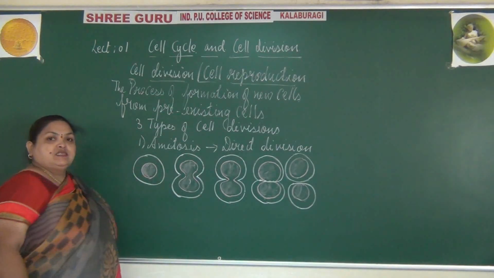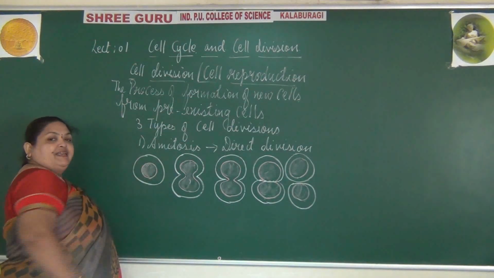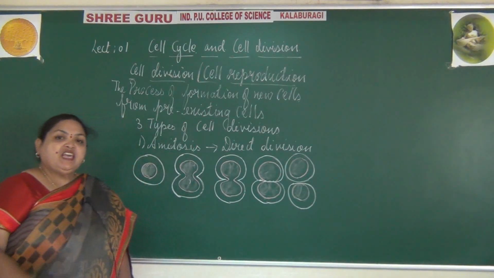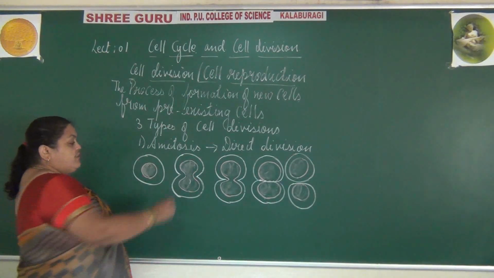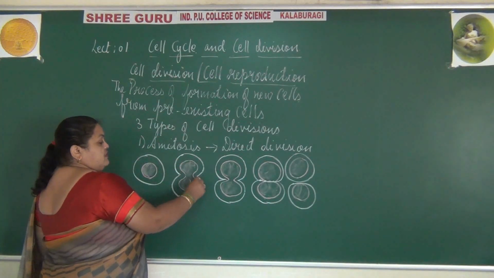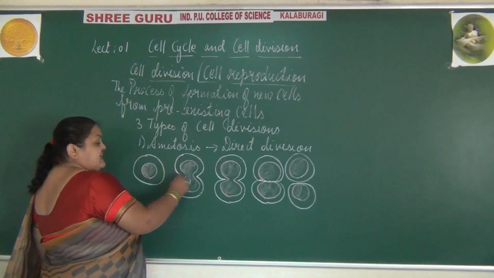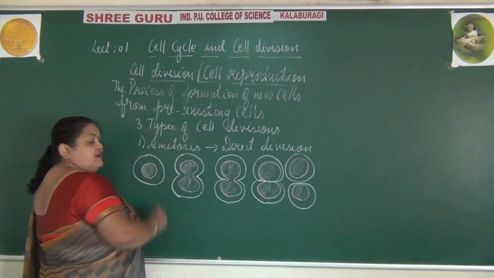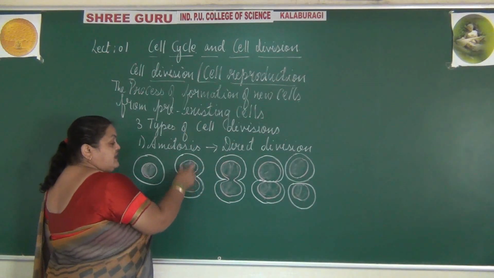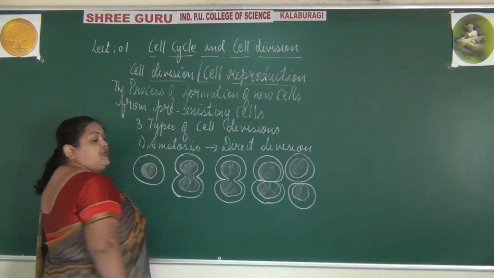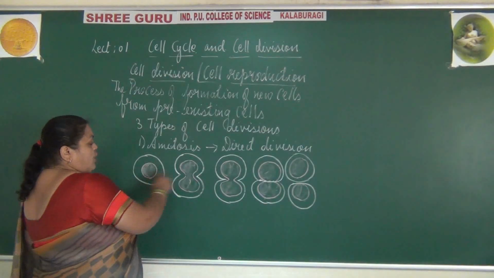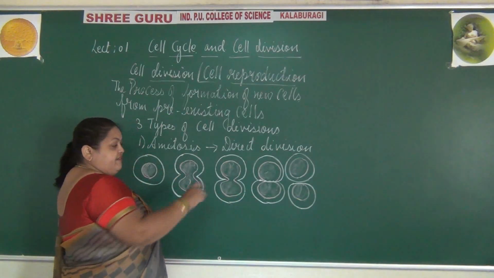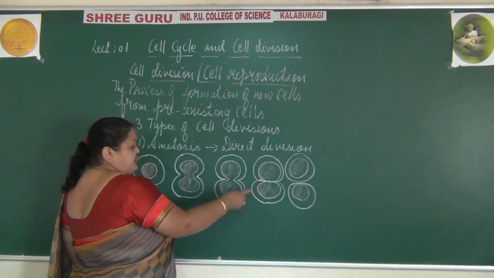In the pre-existing cell, the contents are just equally distributed through the formation of a cleavage furrow. This cleavage furrow deepens, dividing the components equally. All the components are equally divided during the process.